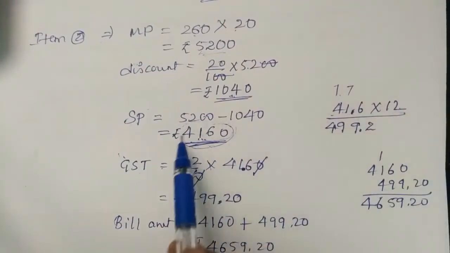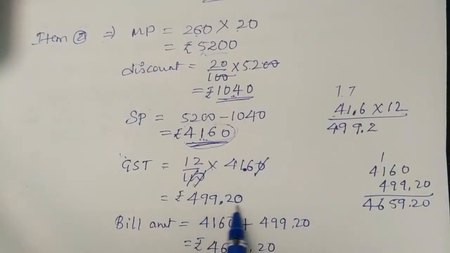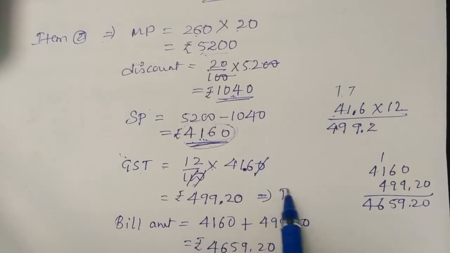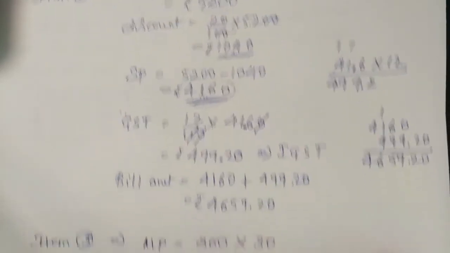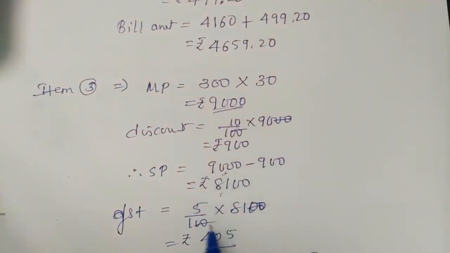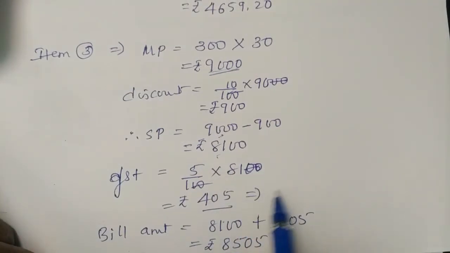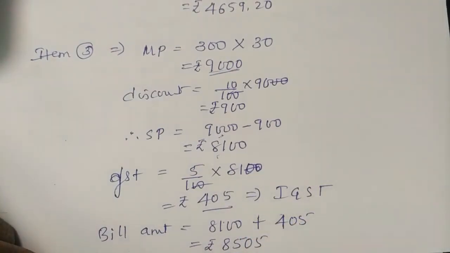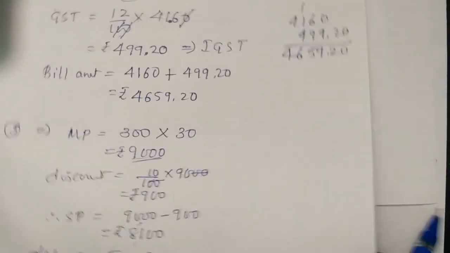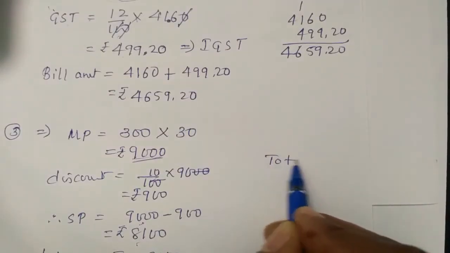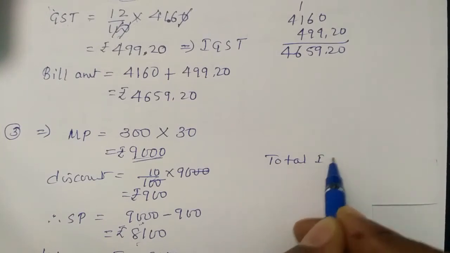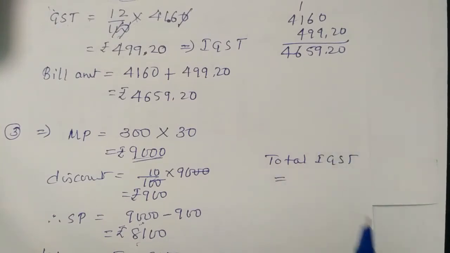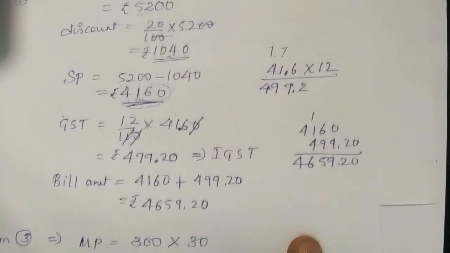In the second item we paid 499.20. This is also directly the IGST answer. And the third one, here we paid 405 rupees. That is also directly IGST. So don't split. Now we go for the total IGST. So we paid the total IGST. First we paid how much?